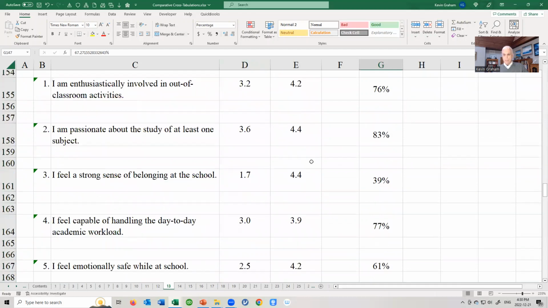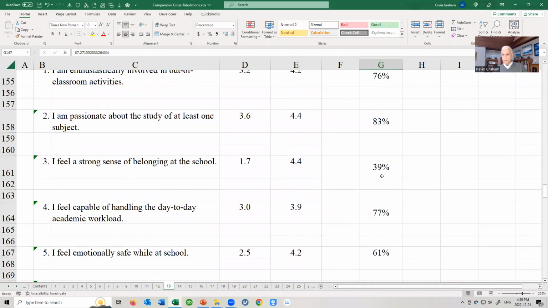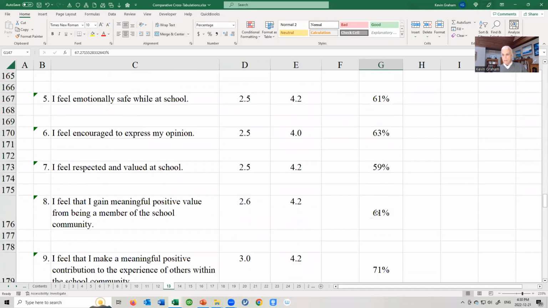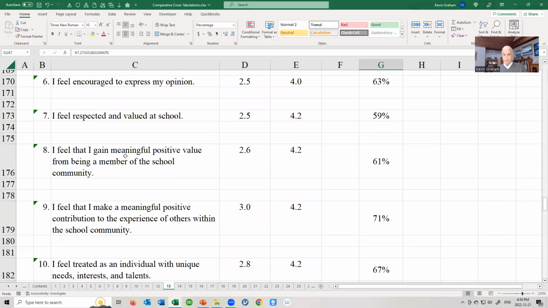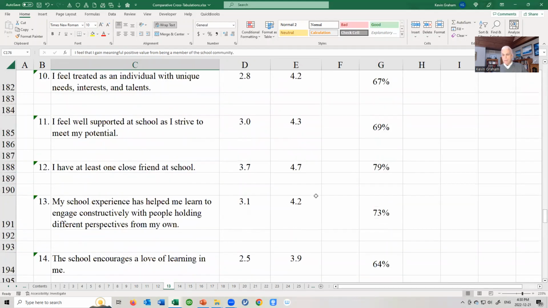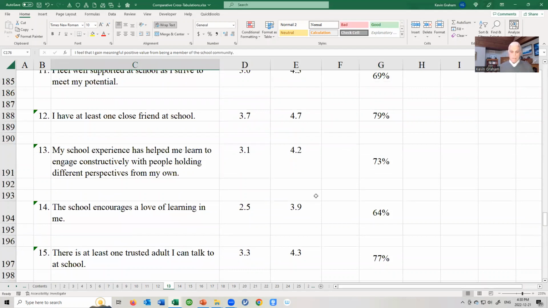Other attitudinal measures, and they vary. So you can see which ones are the most important in distinguishing. I feel that I gain meaningful positive value from being a member of the school community, and so on. There you have it. There's lots of data in here for those of you who feel like digging into some of the reference data. That's all it is, reference data, because this is what I've used to develop the Word document, or the PDF as you'll see it, as the interpretive analysis.